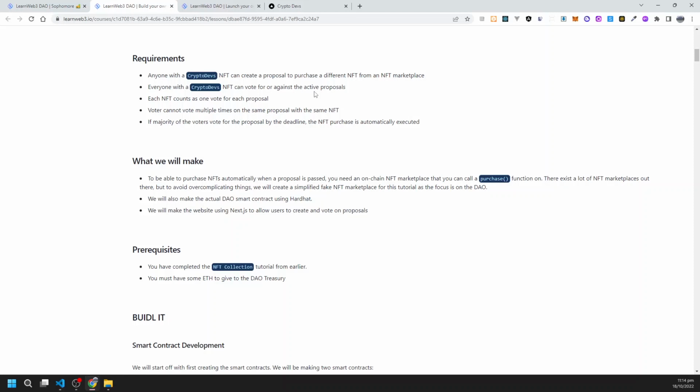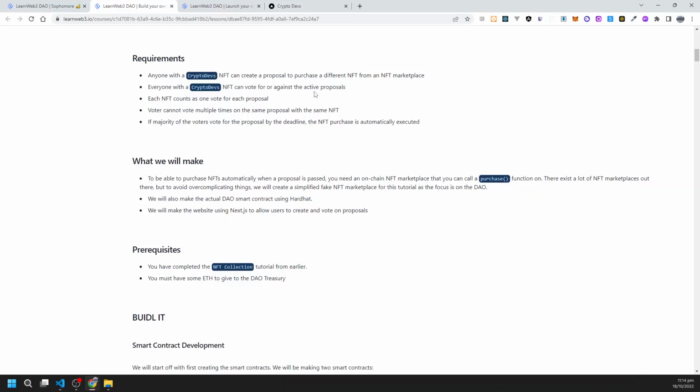To be able to purchase an NFT automatically when a proposal is passed, you need an on-chain NFT marketplace that you can call a purchase function on. There exist a lot of NFT marketplaces out there, but to avoid overcomplicating things, we will create a simplified fake NFT marketplace for this tutorial as the focus is on the DAO. We will also make the actual DAO smart contract using Hardhat. We will make the website using Next.js to allow users to create and vote on proposals.